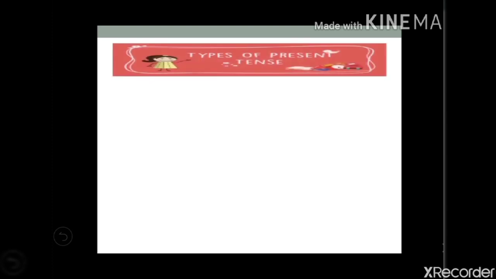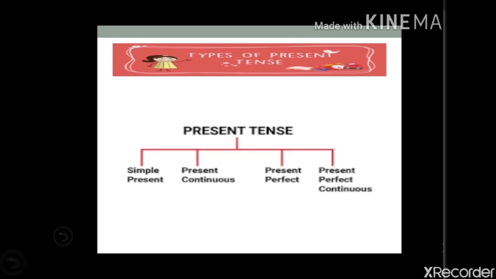Now, what are the types of present tense? The first one is simple present tense. Second, present continuous tense, third, present perfect tense, and the fourth one is present perfect continuous tense. We will study all these four subtypes of present tense one by one. So, first is simple present tense.